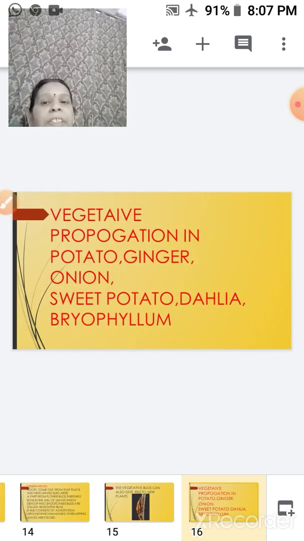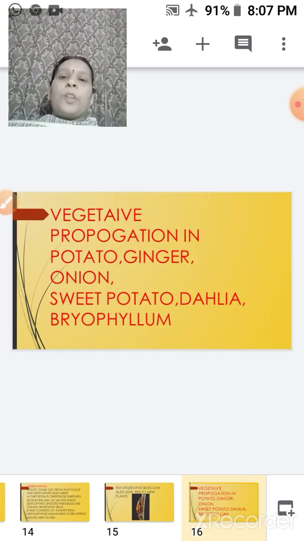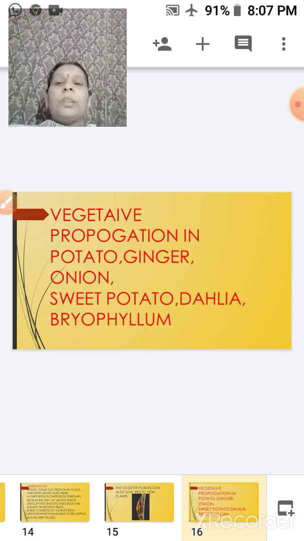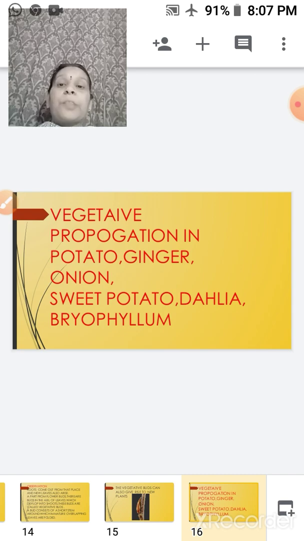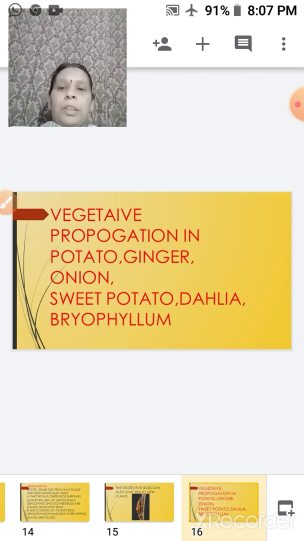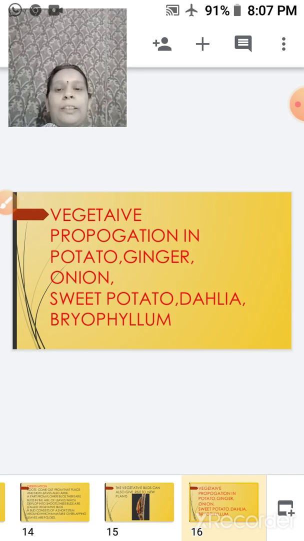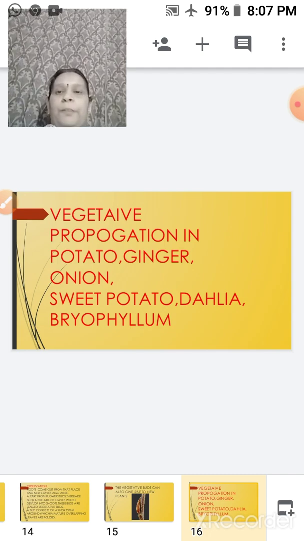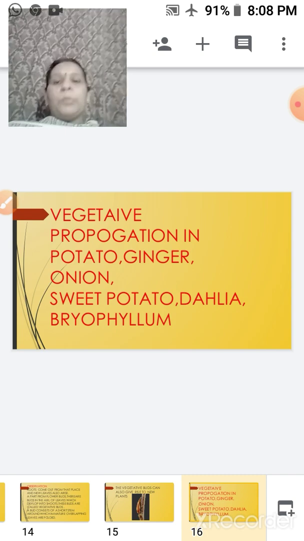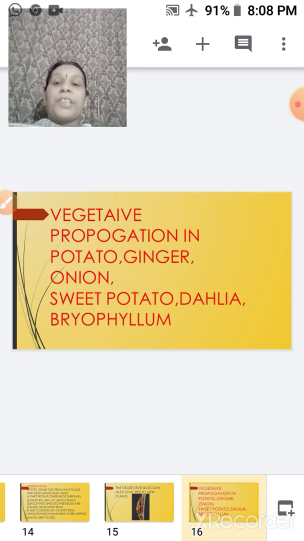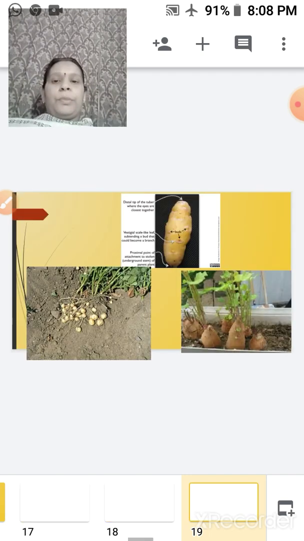So vegetative propagation not only takes place in the mango, in the rose or in any other plant, but it takes place in many of our commonly used, daily used vegetables also, such as your potato, ginger, onion, sweet potatoes, dahlia flower and your bryophyllum. So in all these, different modes of vegetative propagation take place by the different vegetative parts. Okay, so we will be discussing them.